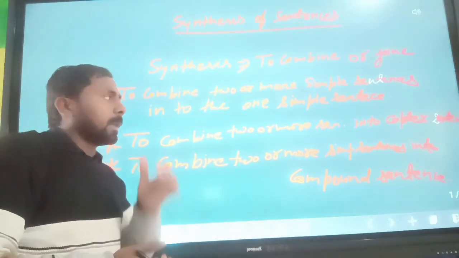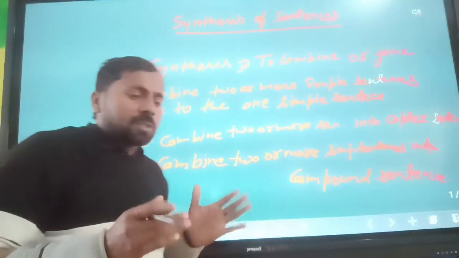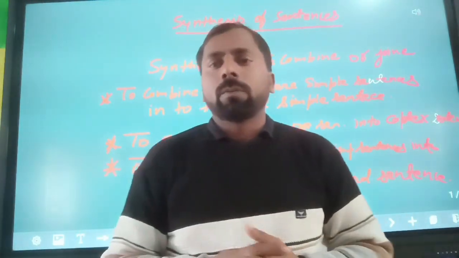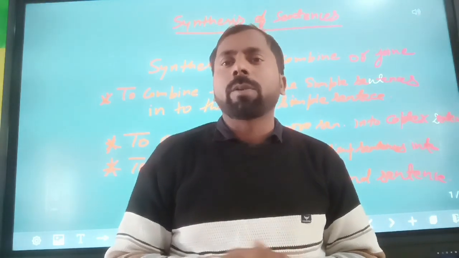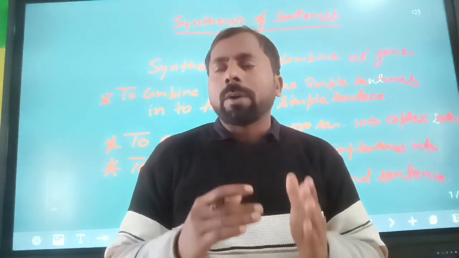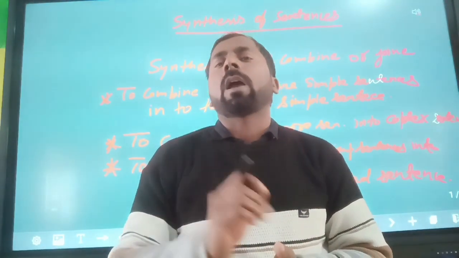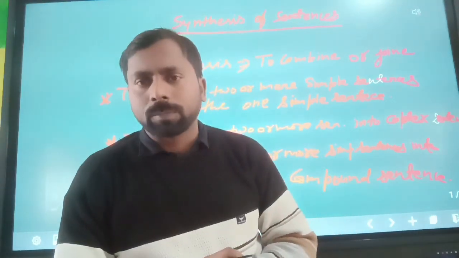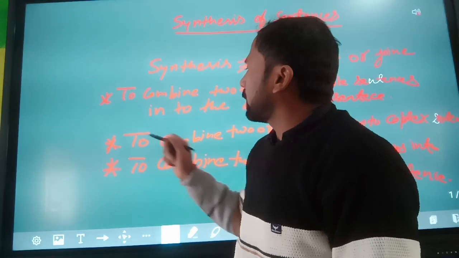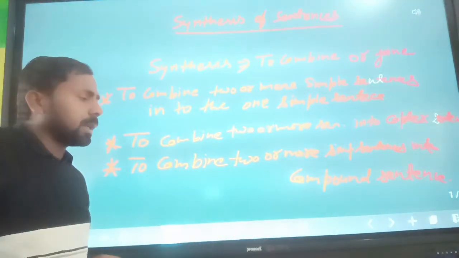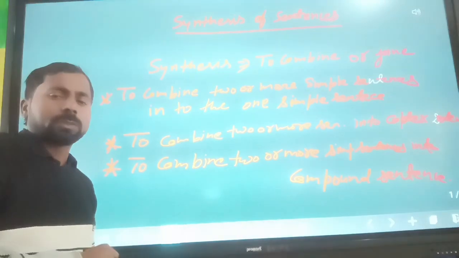So when we join or combine sentences into one simple sentence, that is known as synthesis, and we can change these sentences with the help of some grammatical rules. We can combine these simple sentences and make one simple, complex or compound sentence.